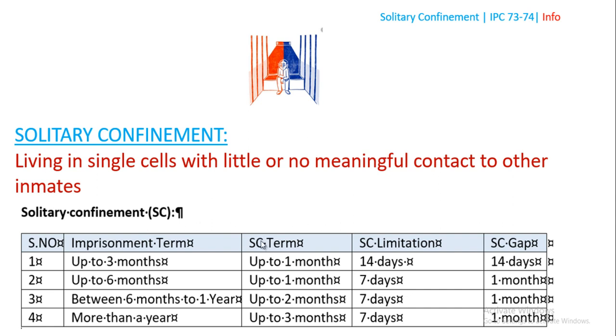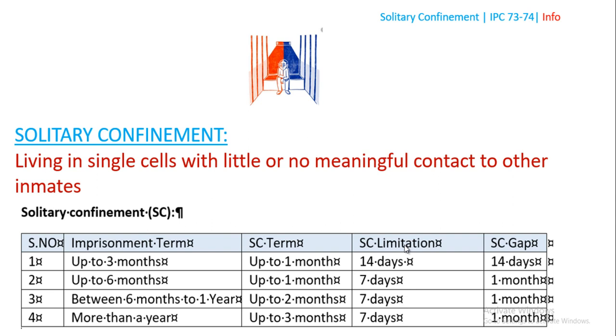There are two terms you need to understand: the main term, that is 3 months, and the solitary confinement term, up to 1 month. He may give 15 days or 20 days or a maximum of 30 days. The limitation is that if a person is given 3 months of main term and 1 month of solitary confinement, this 1 month is part of the 3 months.